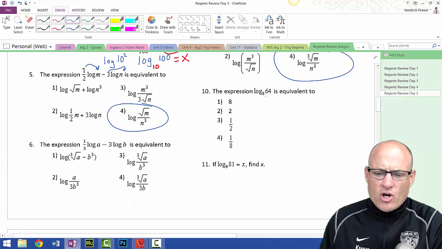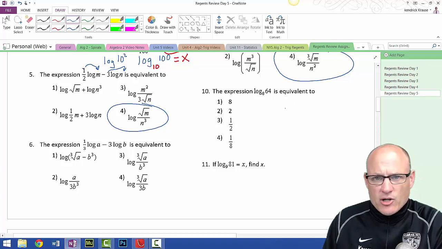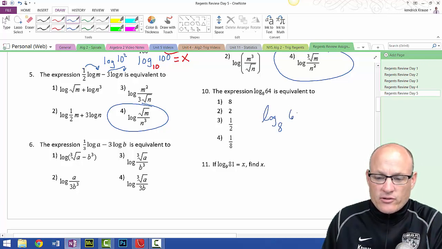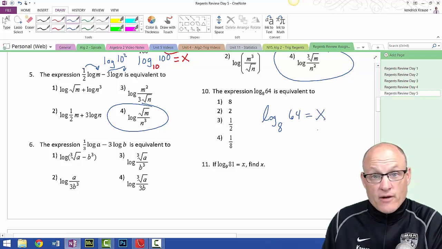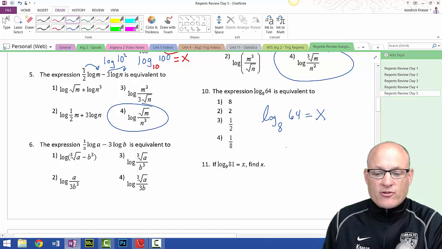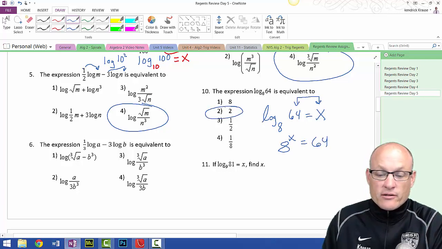The expression log 8 of 64 is equivalent to, well, I'm going to do this the hard way, and then I'm going to do a little bit of a cheat. Log 8 of 64. This is something you can just strictly type right into your calculator. But for those of us who want to really know how to do it, we say, okay, let it equal to x. In order to solve a logarithm, you have to use its inverse function, which is an exponential. And it's all about that base, x. And then these two switch places. 8 to the x is equal to 64. Well, obviously 8 squared is 64.